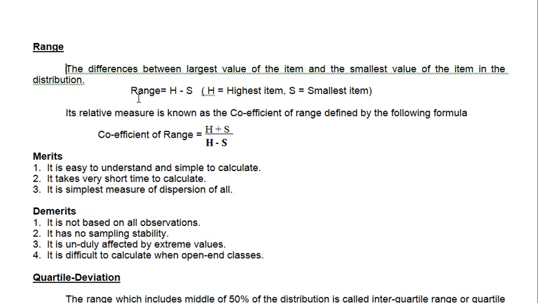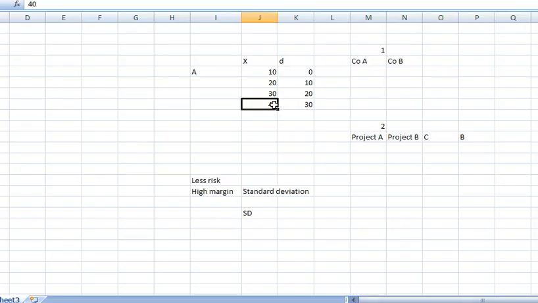Range is very simple. Range means the difference between the largest number and the smallest number. The formula is range equals L minus S, where L means the largest number and S means the smallest number. Or sometimes it is used like this: range equals H minus S, the highest number minus the smallest number. You can use either L or H; both are the same. L means the largest. Clear? And S means smallest.